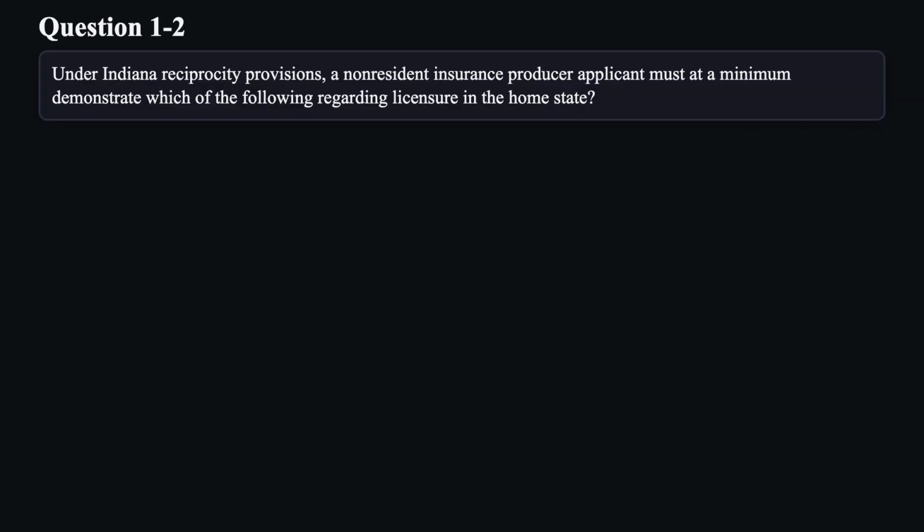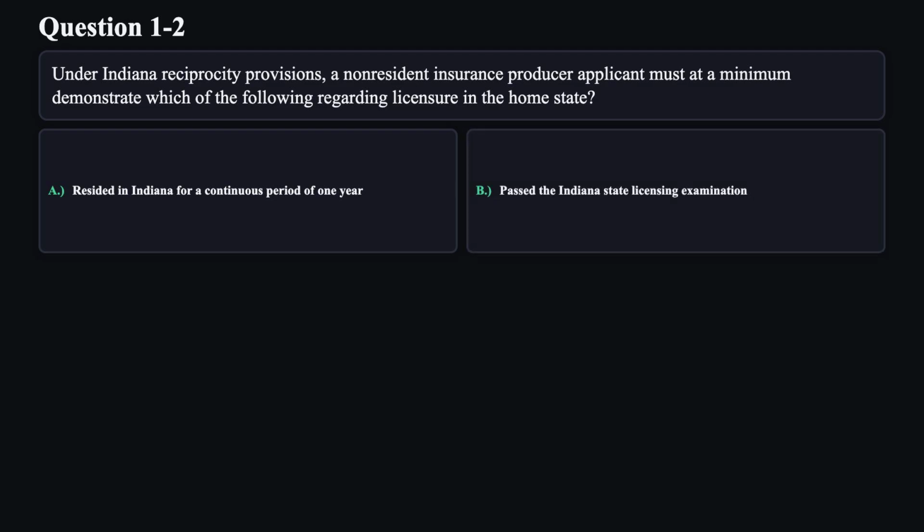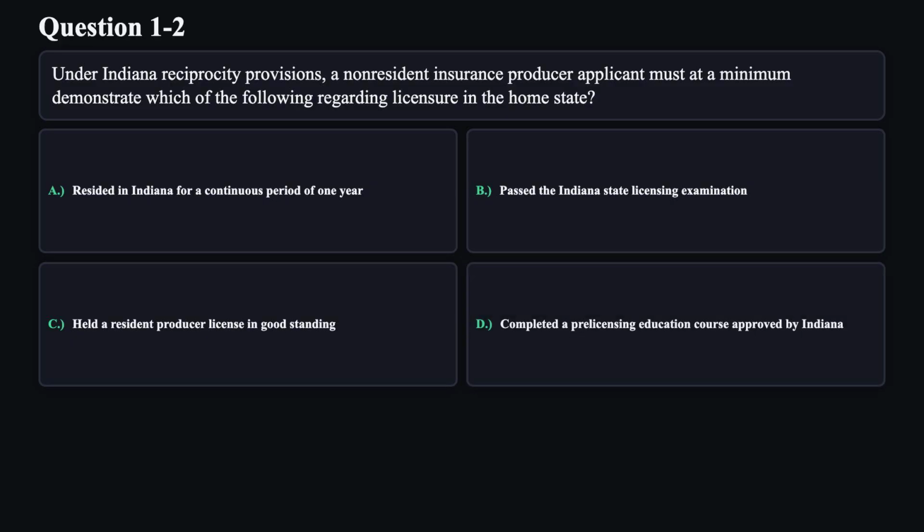Question 2. Under Indiana reciprocity provisions, a non-resident insurance producer applicant must at a minimum demonstrate which of the following regarding licensure in the home state? A. Resided in Indiana for a continuous period of 1 year. B. Passed the Indiana state licensing examination. C. Held a resident producer license in good standing. D. Completed a pre-licensing education course approved by Indiana.